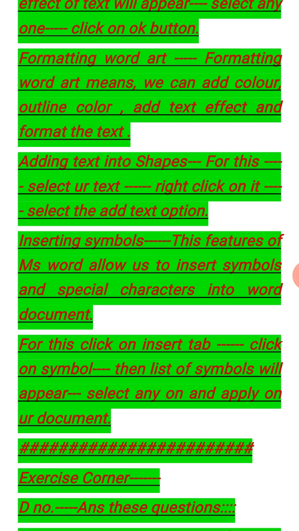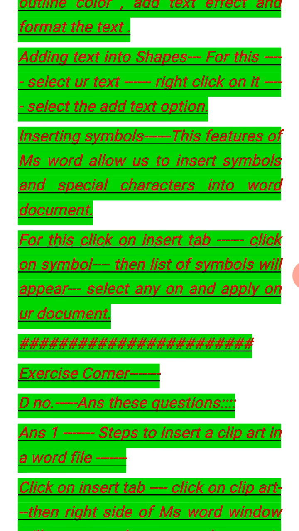Inserting symbol. Symbol means, you know very well, plus, minus, multiply, greater than, question mark, star. This is the style of symbols of mathematics or arithmetic. These symbols are also provided by Microsoft Word.